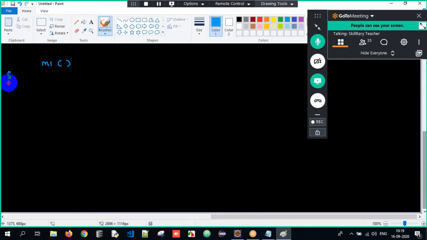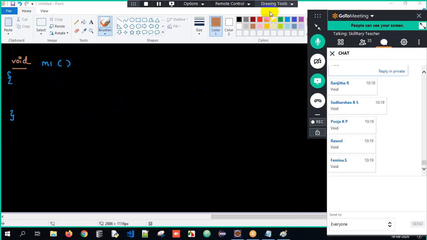Open curly braces, close. Now I am not returning any value. What will be the return type of the method here? Think and tell me. Sir, you are not returning anything, so the return type has to be void here. Right? Very good.